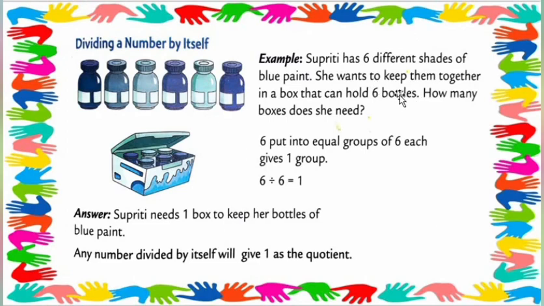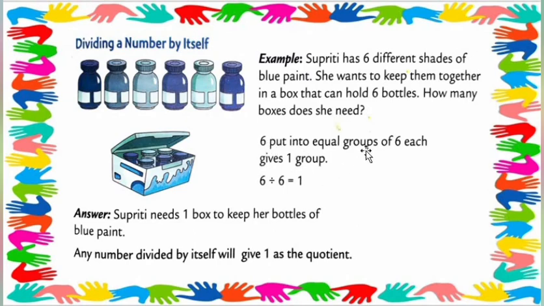She wants to keep them together in a box that can hold 6 bottles. So how many boxes does she need?